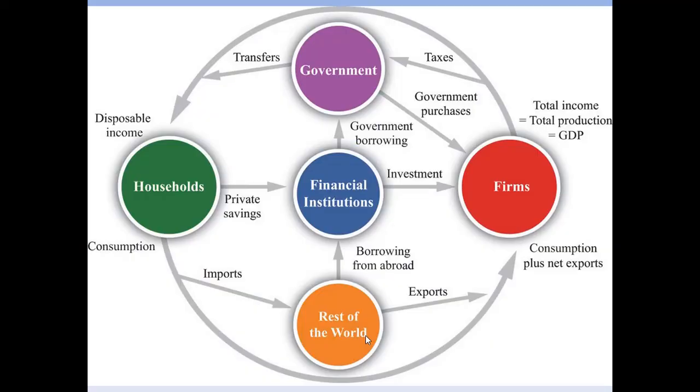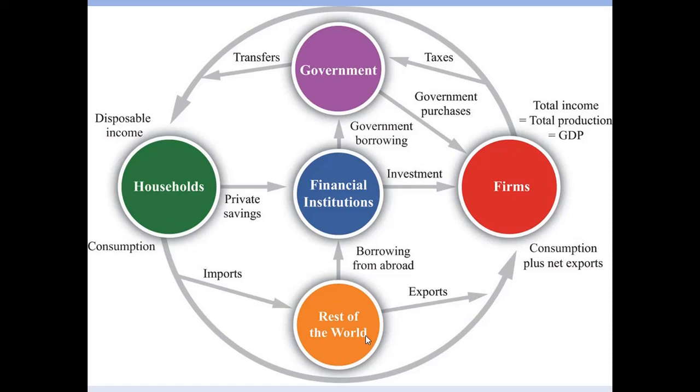According to Keynes, this four sector model is an open economy because the country is open to the other world, right? Sorry, not the company, but the country, because the country is open to the entire world.